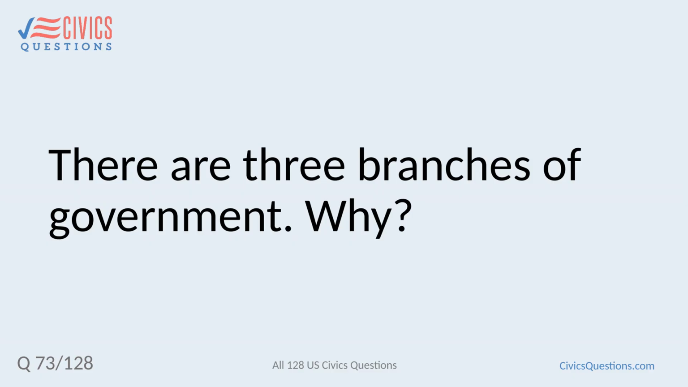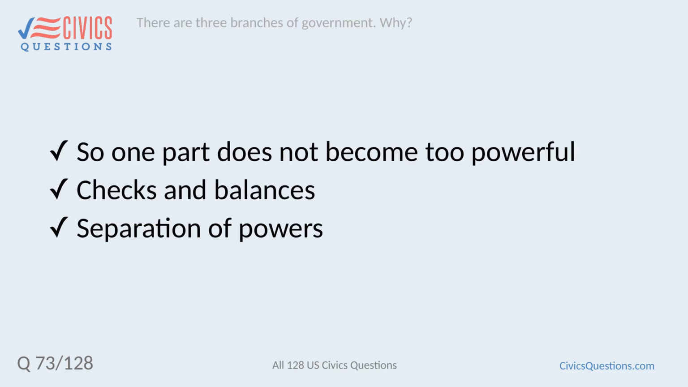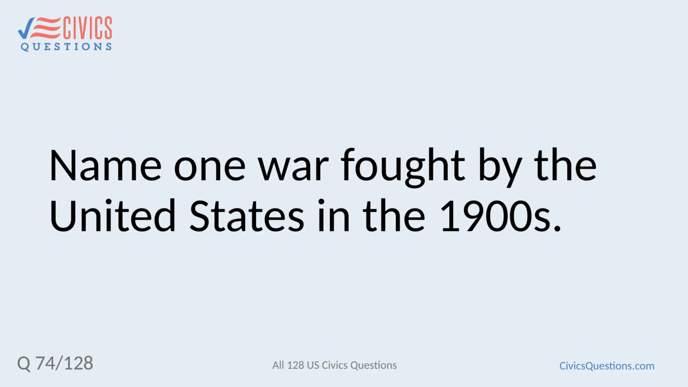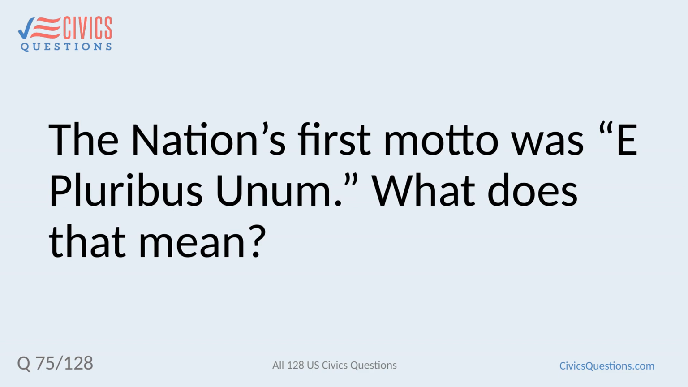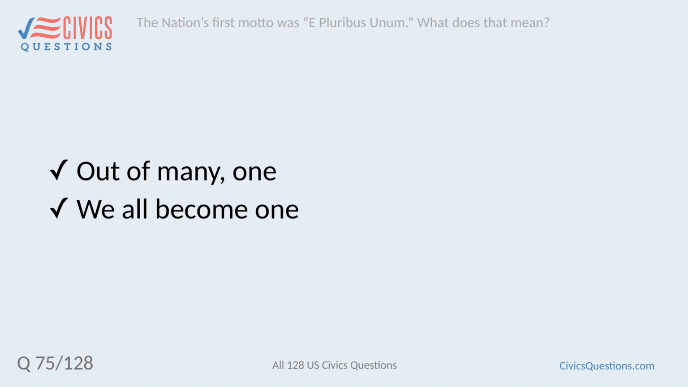Why? So one part does not become too powerful. Checks and balances. Separation of powers. Name one war fought by the United States in the 1900s. World War I, World War II, Korean War, Vietnam War, Persian Gulf War. The nation's first motto was E pluribus unum. What does that mean? Out of many, one. We all become one.